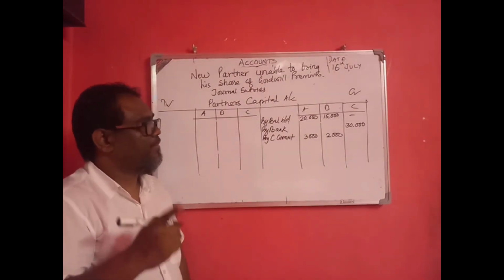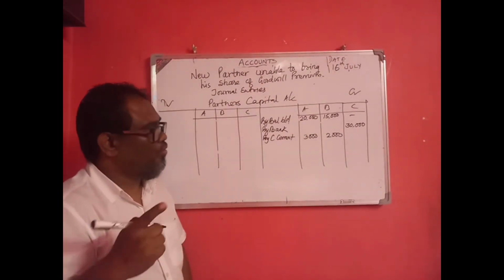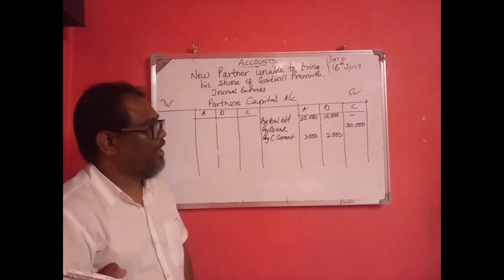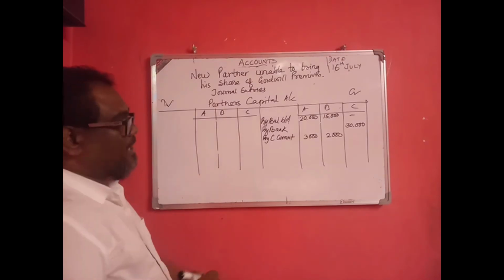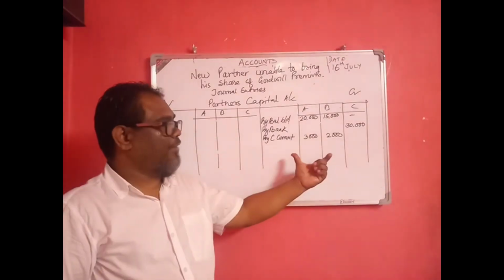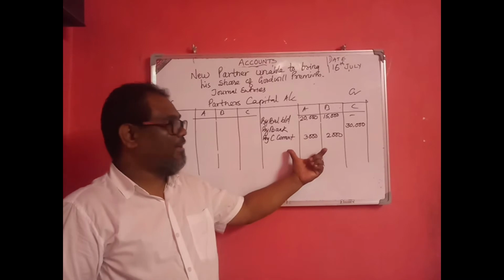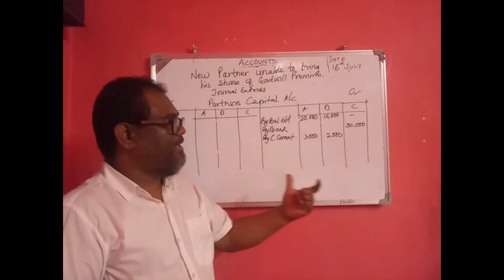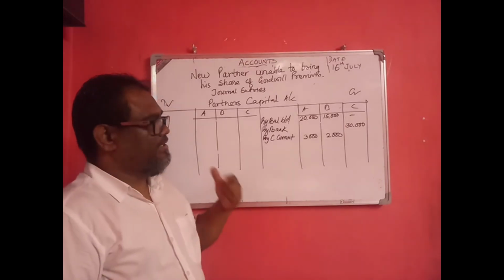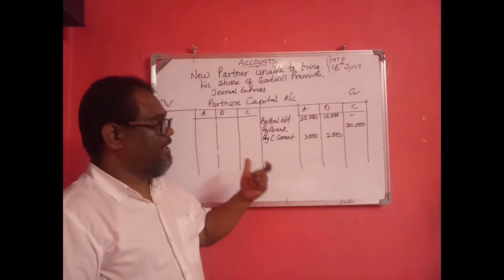The entry is C's current account debited, A's capital account credited 3,000, B's capital account credited 2,000. So this is how we pass the entry in the ledger in partner's capital account. C's current account debited is 5,000.